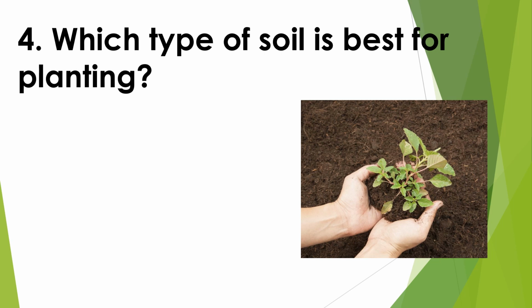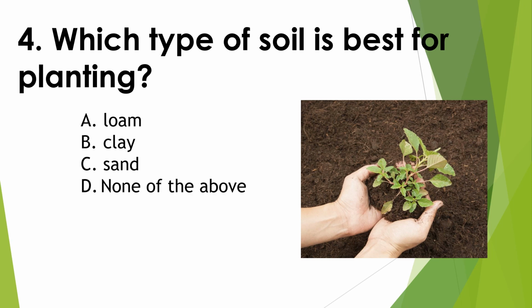Which type of soil is best for planting? A. Loam. B. Clay. C. Sand. D. None of the above. Okay, it is a loam. Next.